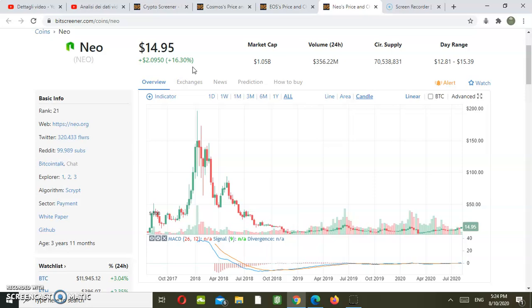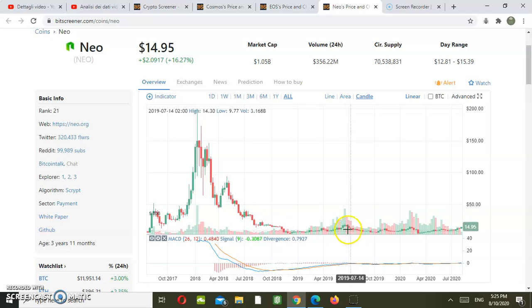So, let's try to understand what we should expect over the next weeks for NEO in terms of price action and price targets. At the break of this area, so we're talking about 16 US dollars, we should be expecting a strong run up till at least 50 US dollars, from where we can see the horizontal support in this case, which will be a horizontal resistance right now.